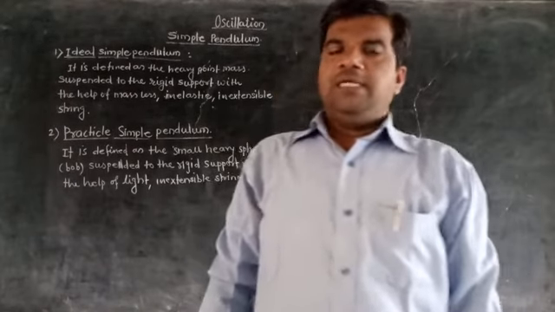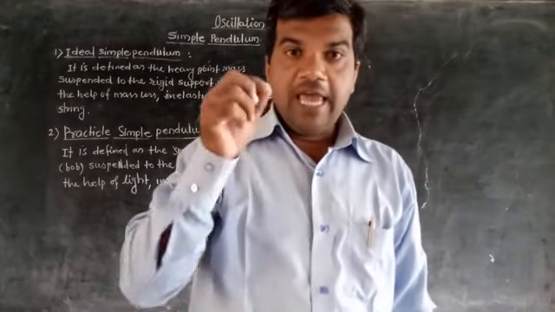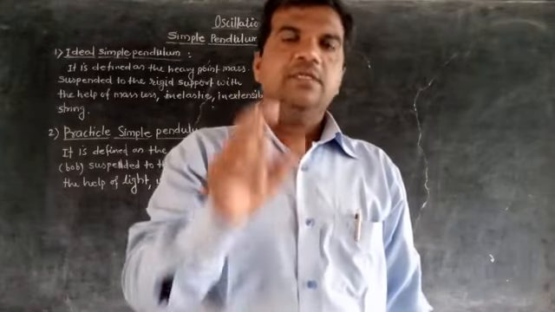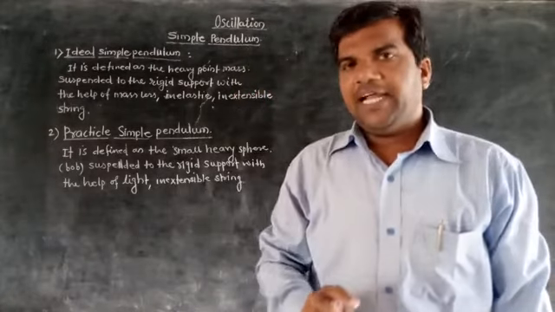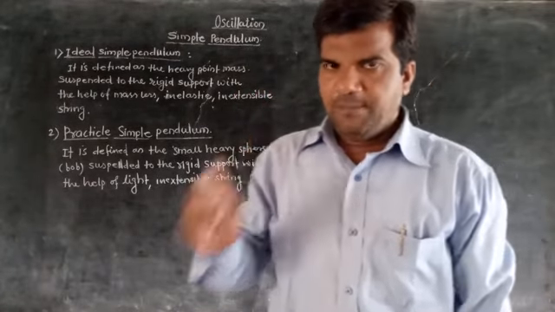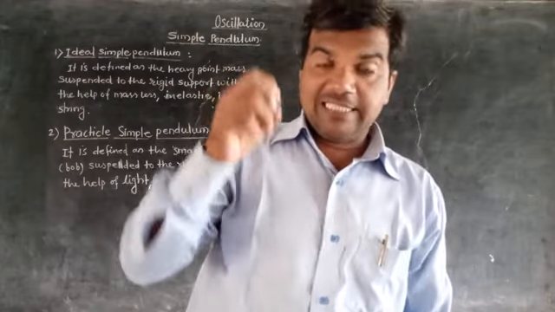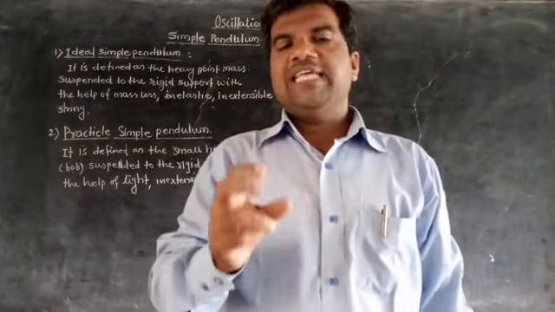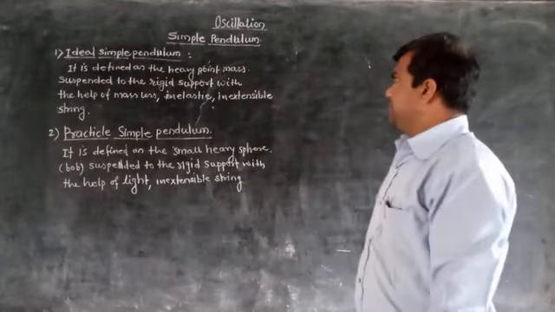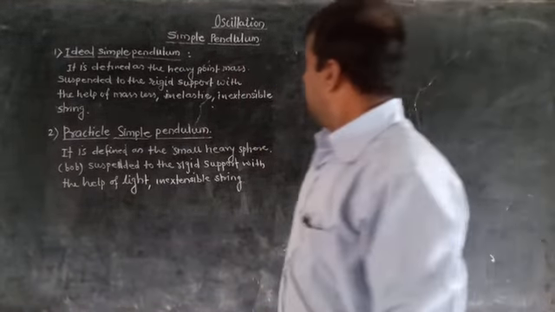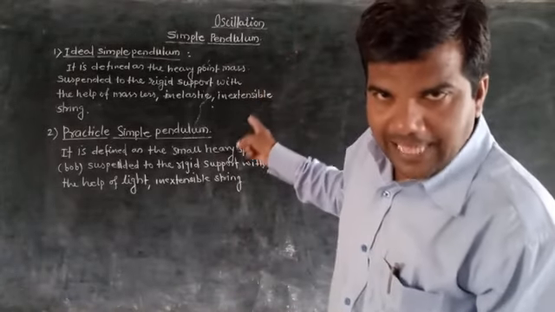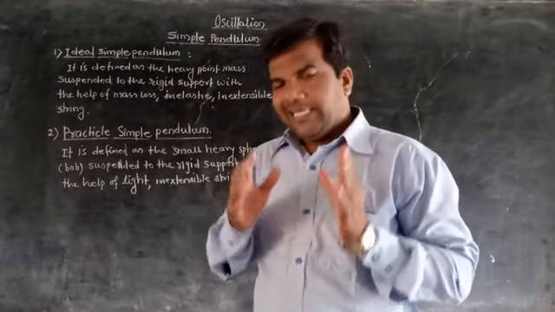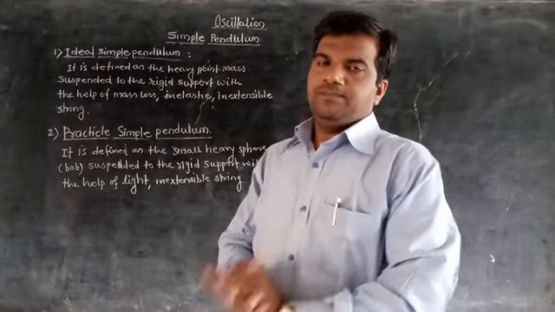An ideal simple pendulum is defined as a heavy point mass suspended to a rigid support with the help of an inextensible, weightless, or we can say massless, inelastic string, and it is called an ideal simple pendulum.